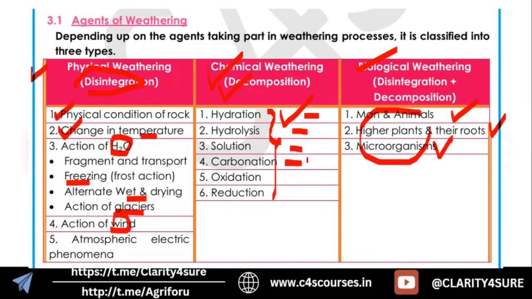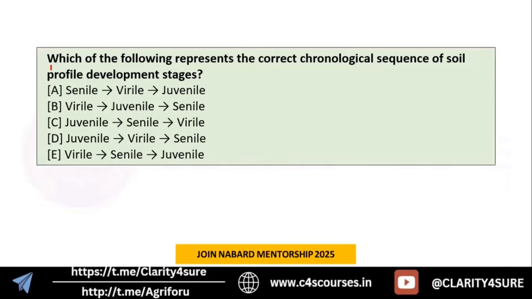In carbonation, CO2 gets mixed with water, forming carbonic acid, which dissolves the minerals around it, particularly limestone and calcite. Next is oxidation and reduction, which we all know. So yes, these are some of the processes that act as agents for different types of weathering. Okay.